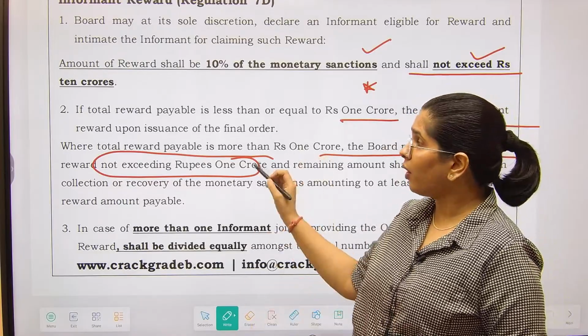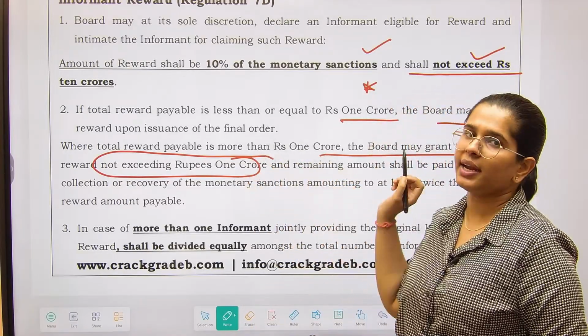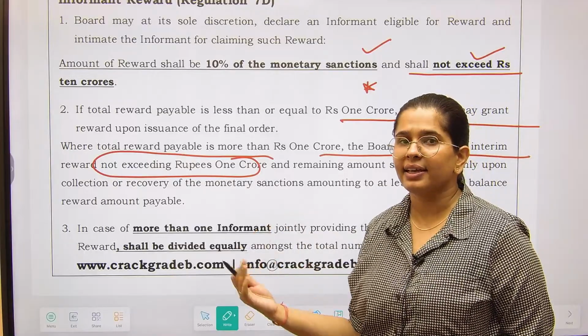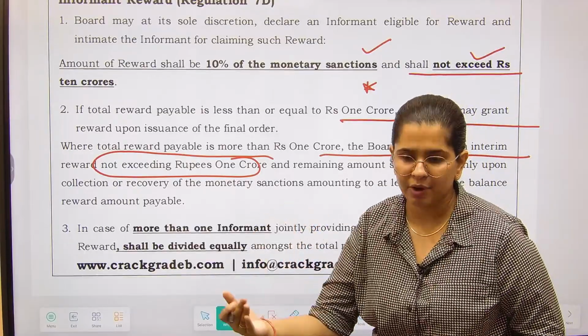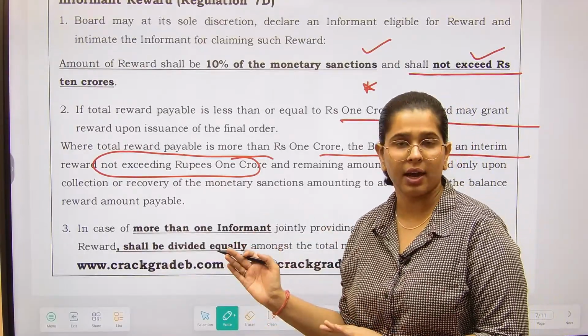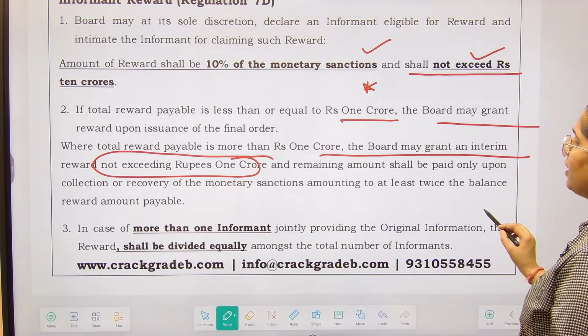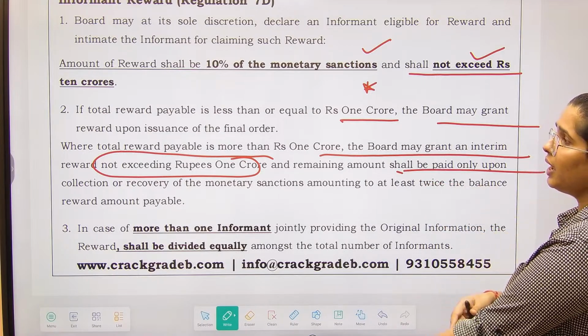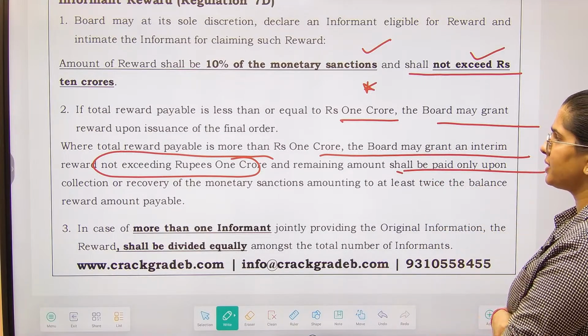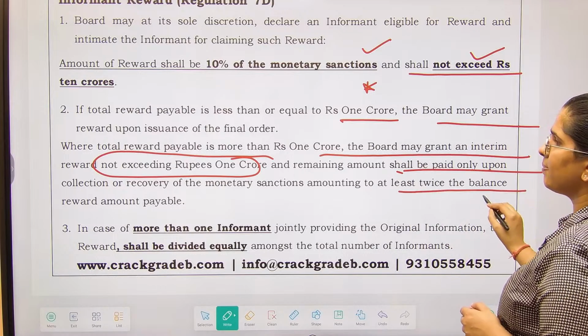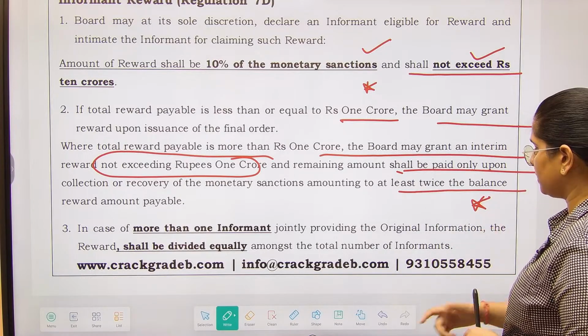But if reward is more than 1 crore, then at that time the board can think that let us give some interim reward meanwhile the final order comes, right? It can be given not exceeding 1 crore and the remaining amount will be paid only on the collection or recovery of monetary sanctions amounting to at least twice the balance reward amount payable.